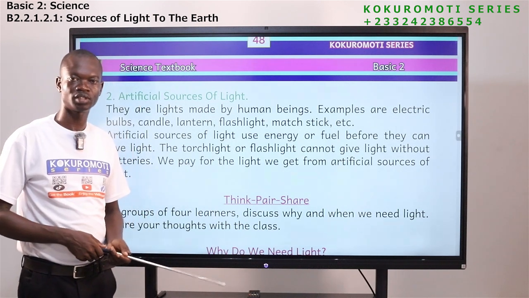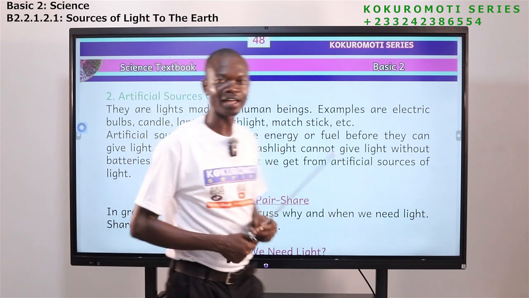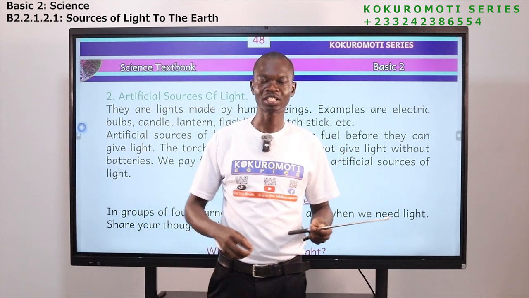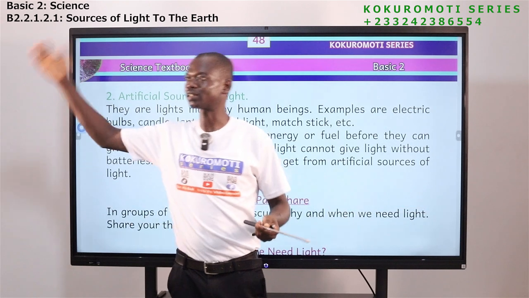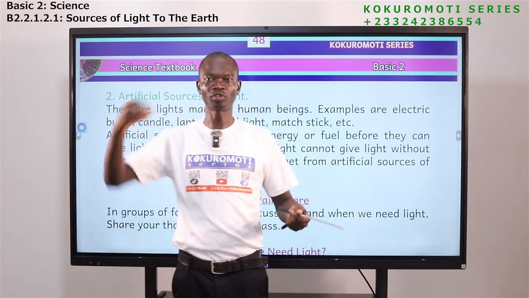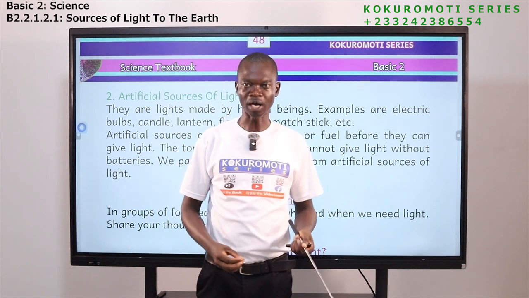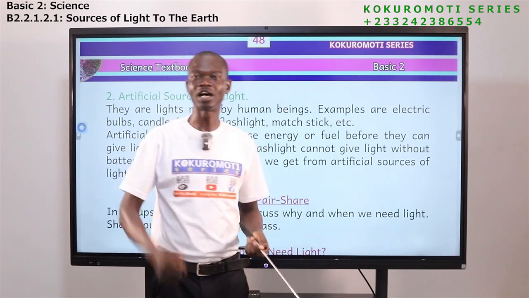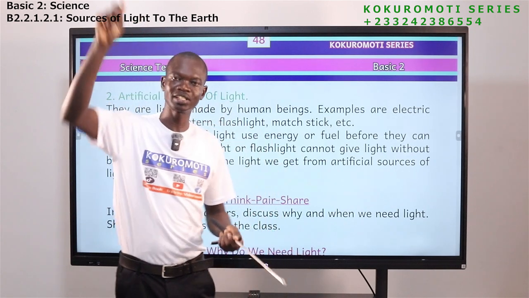Battery. If you have bulb, and you don't have electricity connection to your house, can you get light? No. You need to what? Get poles, connect wires to your house before you can what? Get what? Power. So that the bulb will what? Give you light. And every month you have to go and pay for using the energy.